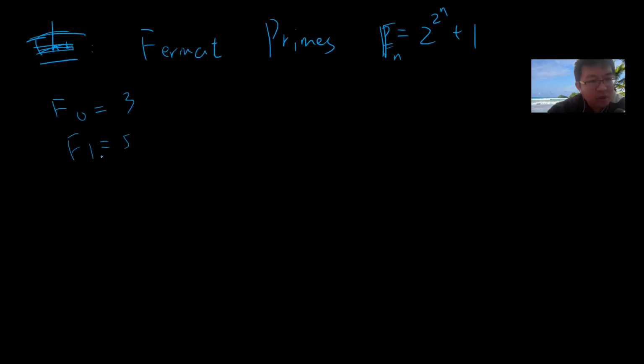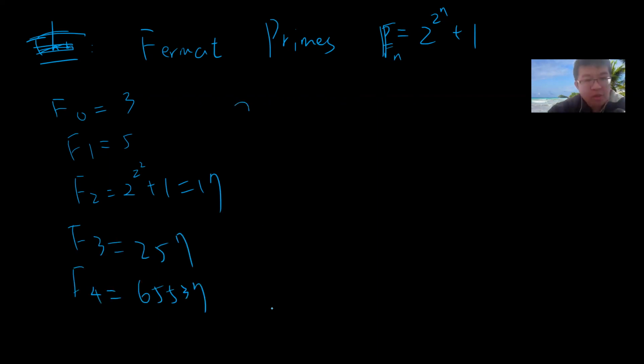Let me quickly introduce these Fermat primes. Fermat primes look like 2 to the 2 to the n plus 1. Let's define f of n to be this. So f of 0 gives you 3, f of 1 is 5, f of 2 is 17, f of 3 is 257, and f of 4 is 65537. All these 5 are prime numbers.